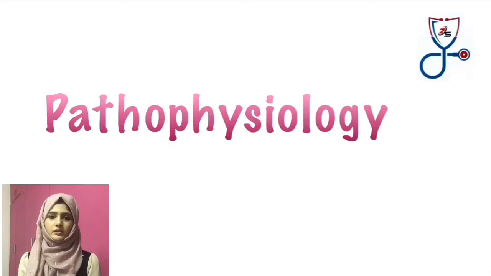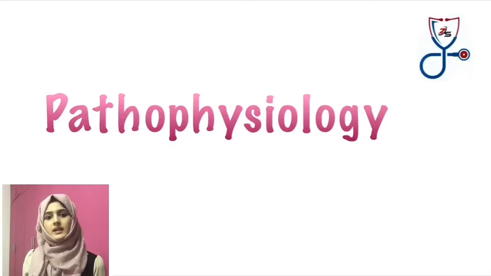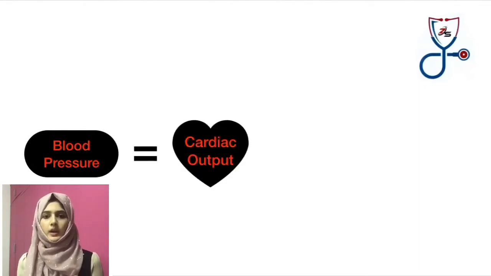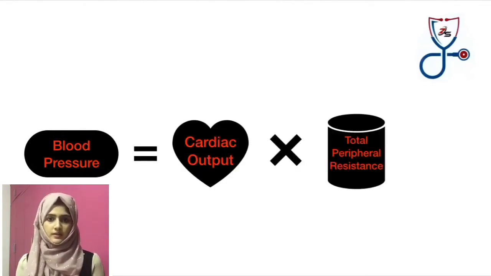Pathophysiology of hypertension. In order to function normally, our body performs certain physiological processes. But when there are some changes in this normal process, it will lead to a disease. So, pathophysiology is basically the sequence of events that leads to a disease. Mathematically, we define blood pressure as the product of cardiac output and total peripheral resistance.